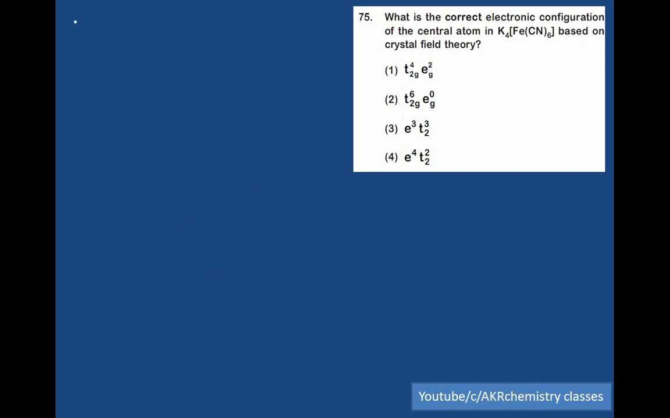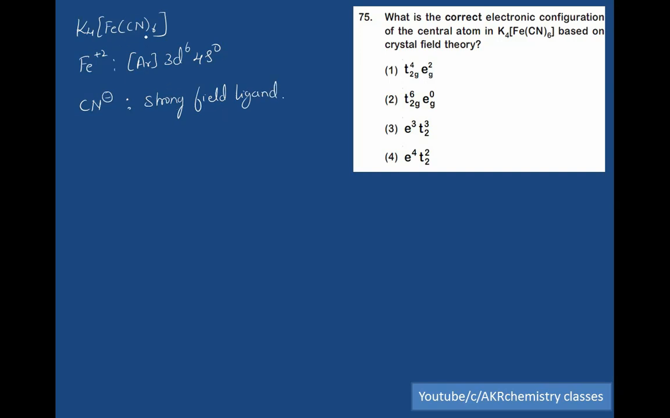Potassium ferrocyanide. In this case, iron has a +2 oxidation state, therefore its outermost electronic configuration is Ar 3d6 4s0. Cyanide, according to the spectrochemical series, acts as a strong field ligand, and there are a total of 6 cyanide ligands, therefore it undergoes octahedral splitting. So we need to deal with octahedral crystal field theory.